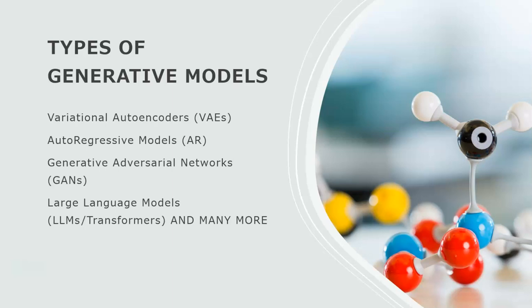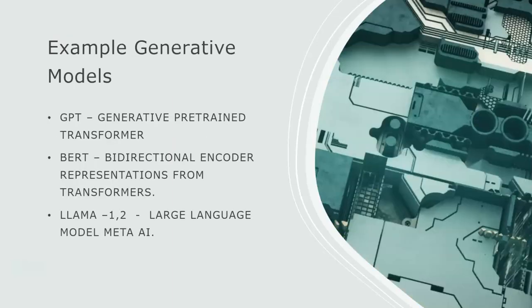They are variational autoencoders, which we call VAEs, autoregressive models, which we call AR in short form, generative adversarial networks, GANs, and large language models, that is LLMs, using transformers. And there are many more. I have shown you different types of LLMs currently used in the world. And these are some top widely known generative models.